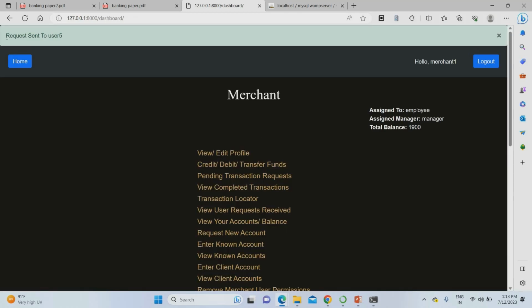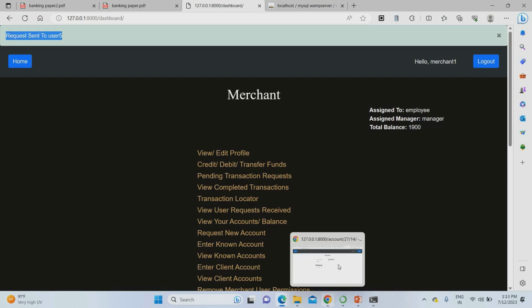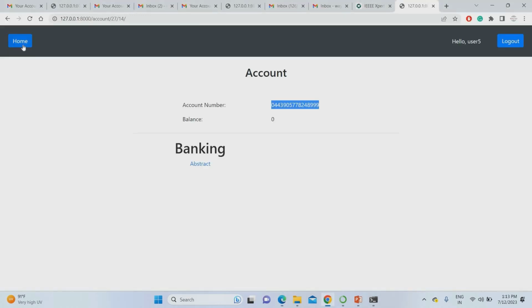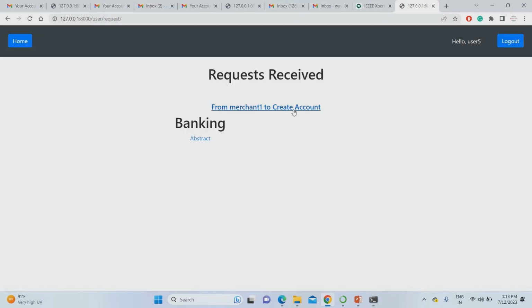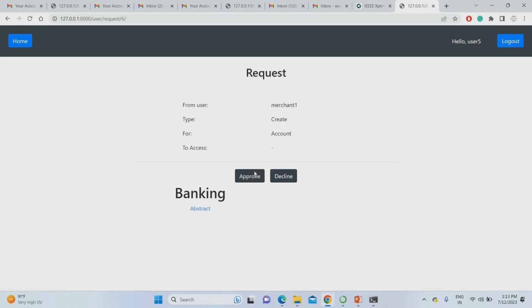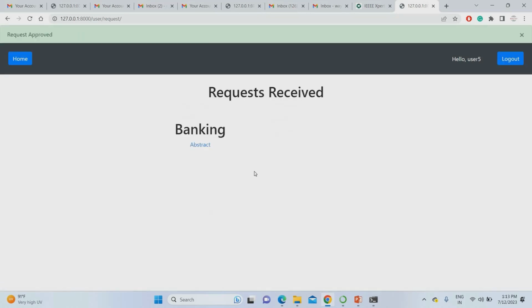So see that request sent to user 5. Now user 5 is going to see his home page. Then you have to see the request received. See that merchant to create the account. Just create, approve. Now merchant 1 and user 5 can transfer the fund.